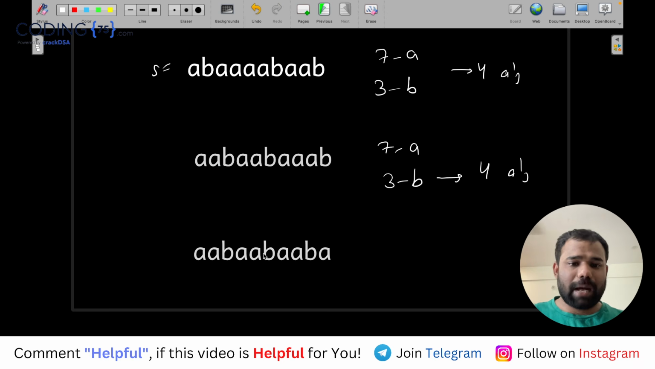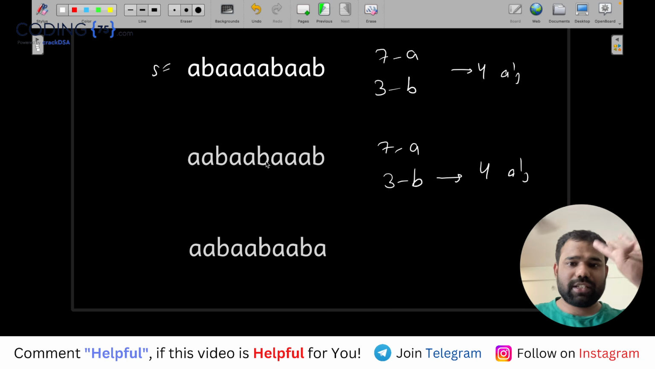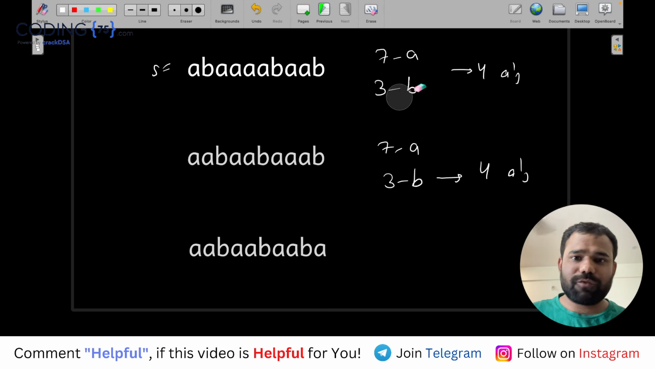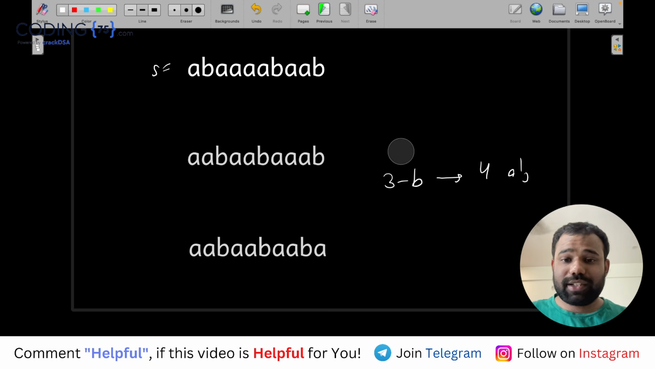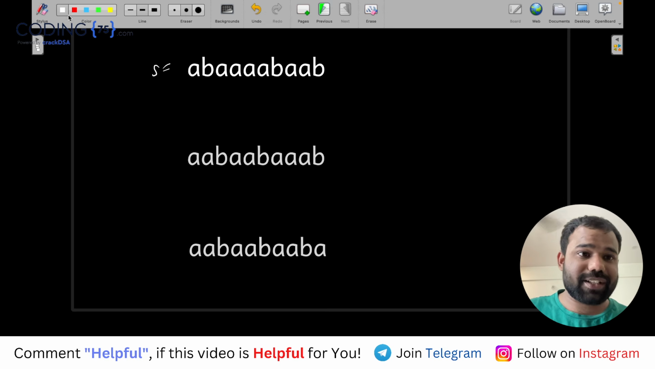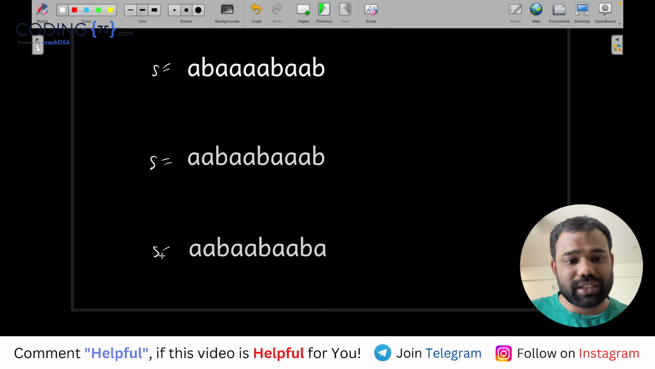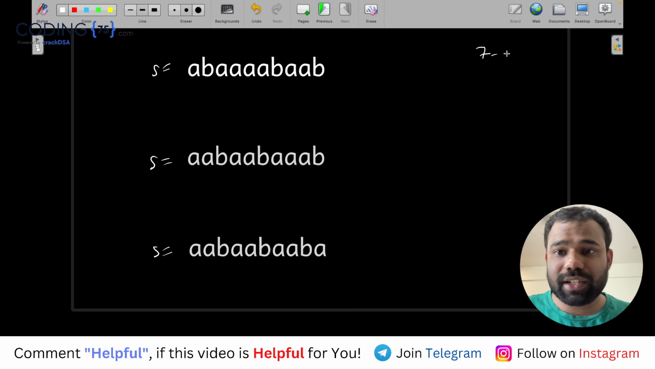So you can see I have 3 test cases. In all the 3 test cases, one thing is common. What is common? It's very difficult to explain hard questions here. So in all these 3 questions, there are 2 things common. First thing that is common is that there are 7 A's and 3 B's.